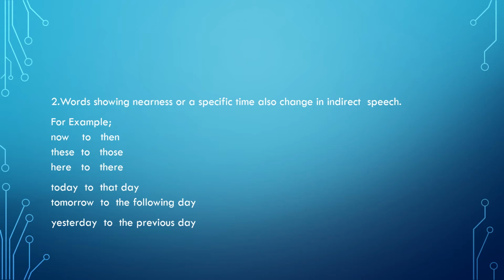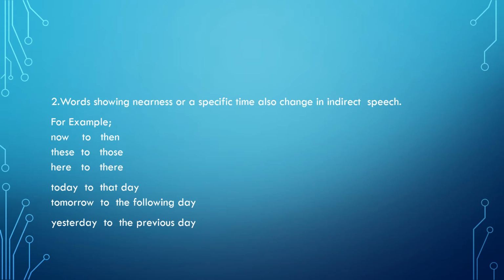Now the second one is words showing nearness or a specific time also change in indirect speech. If you have words like now, these, here, which show nearness or a specific time, like the days today, tomorrow, yesterday, these words are also going to change.